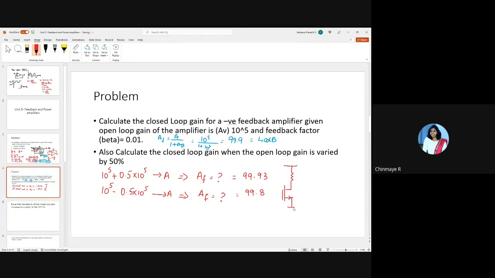What's this? Do you remember? What's the circuit? Common source amplifier.